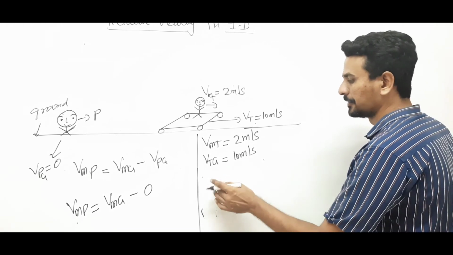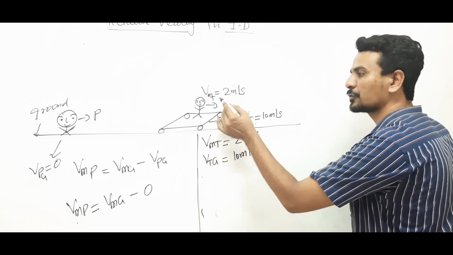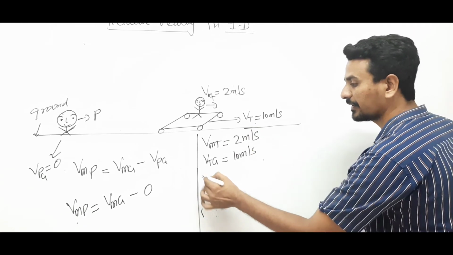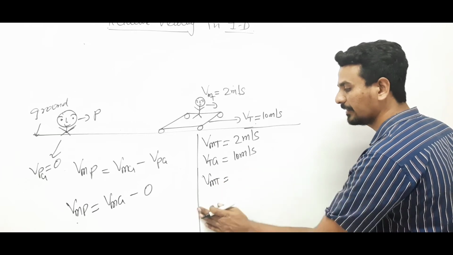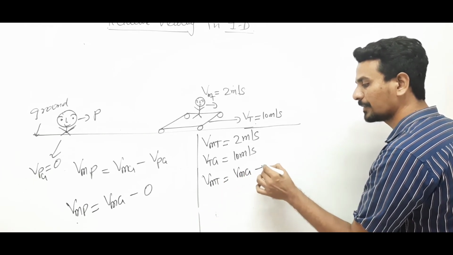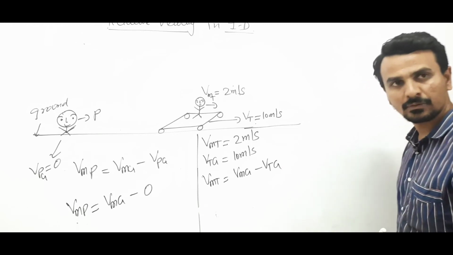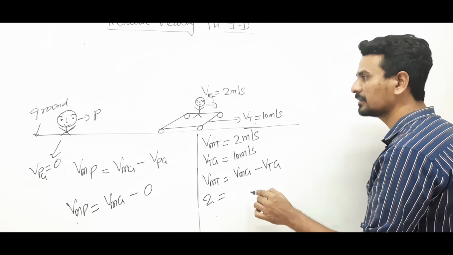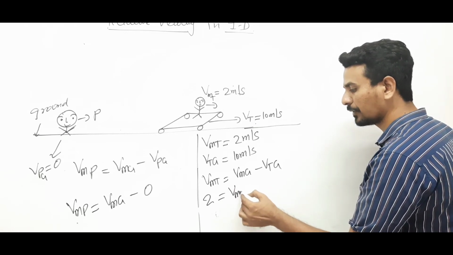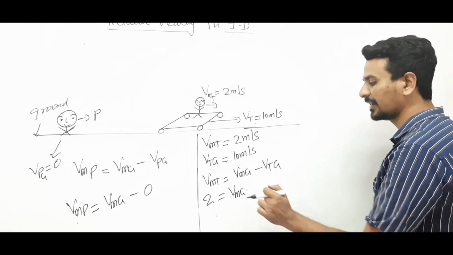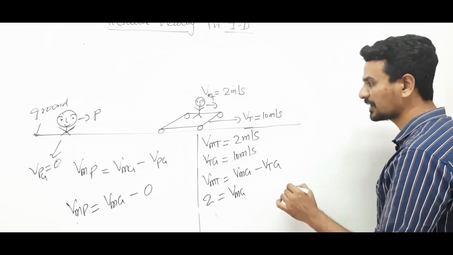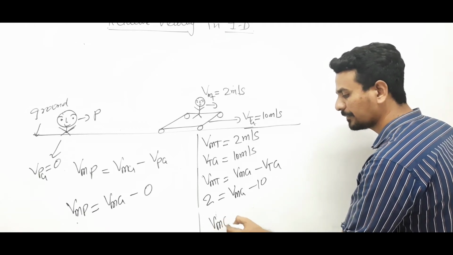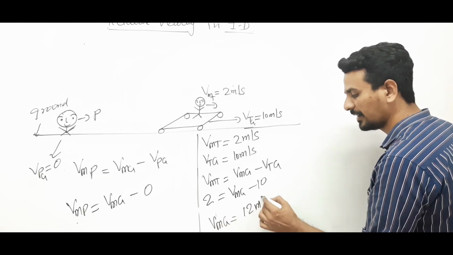Velocity of man with respect to trolley can be written as velocity of man with respect to ground minus velocity of trolley with respect to ground. This is given as 2. Velocity of man with respect to ground, that is what we have to calculate, minus velocity of trolley with respect to ground. Trolley is moving with 10 meters per second. So velocity of man with respect to ground is 12 meters per second.